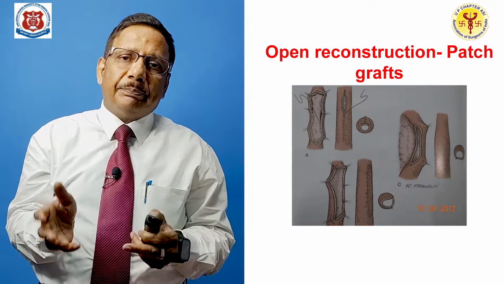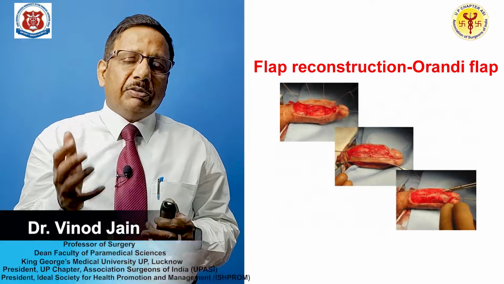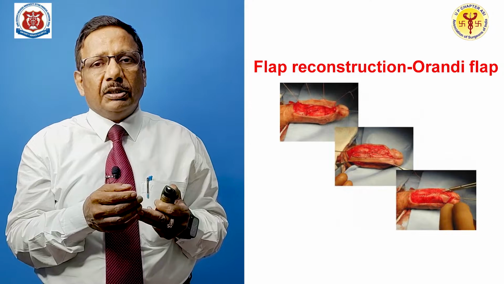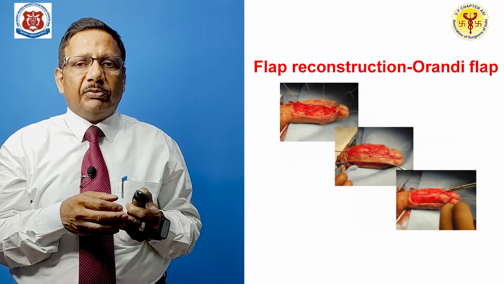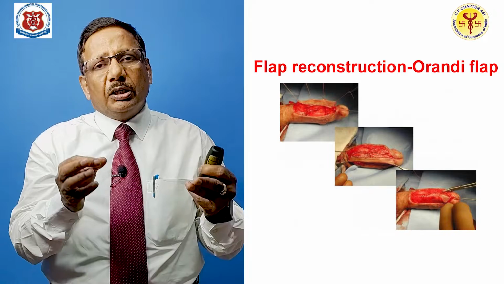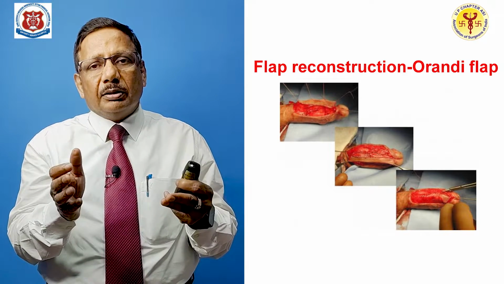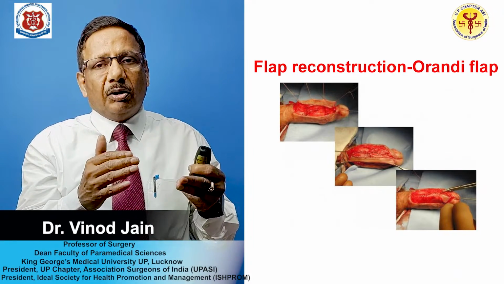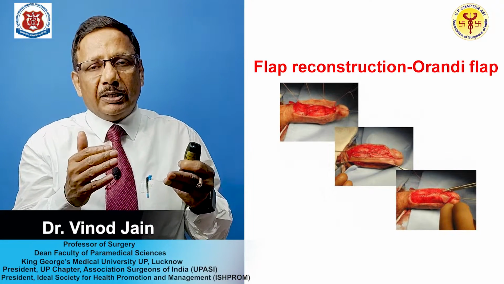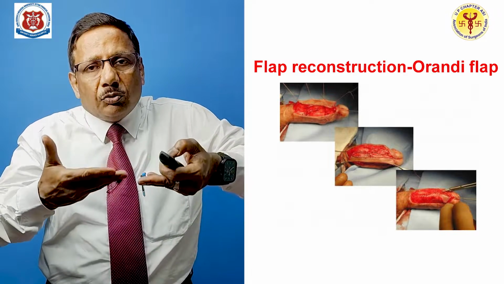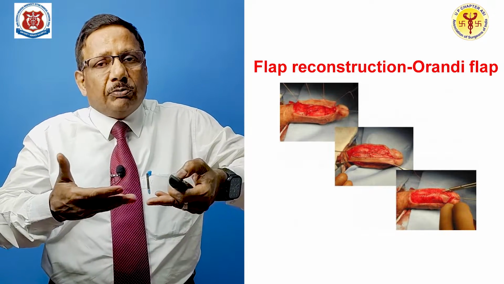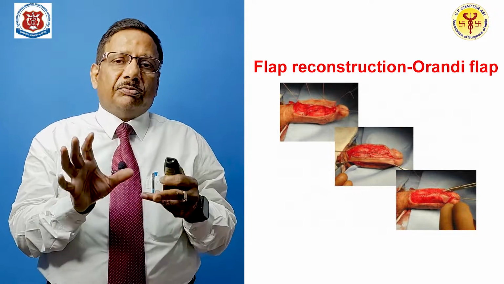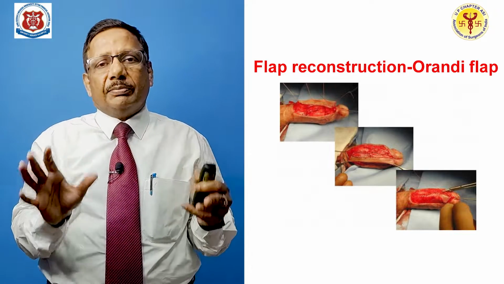Then you can use a flap, and I will tell you only one flap. There are so many flaps available, but I am telling you only one flap at the UG level. If you know it, it is quite enough, and that is the Orandi flap. In Orandi flap, you take the penile skin and make a flap of it. It is not a free flap. This skin is lifted on a pedicle which contains blood supply, and this skin is inverted over the strictured portion which you have opened and then resutured. So, this is the Orandi flap. This flap is done for longer segments.